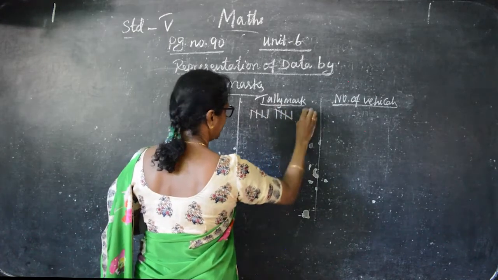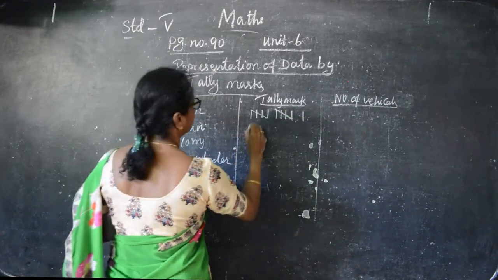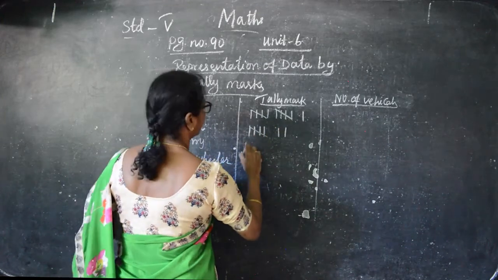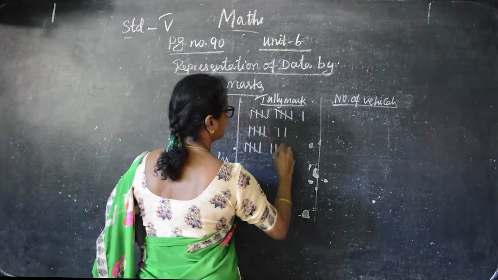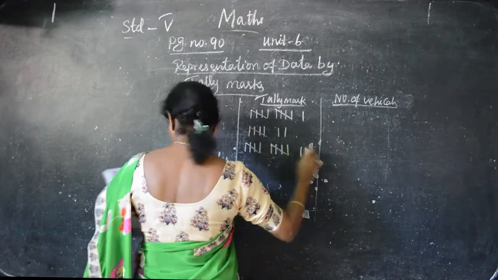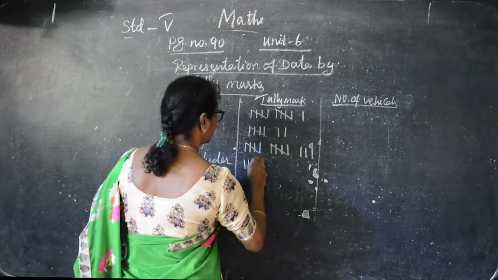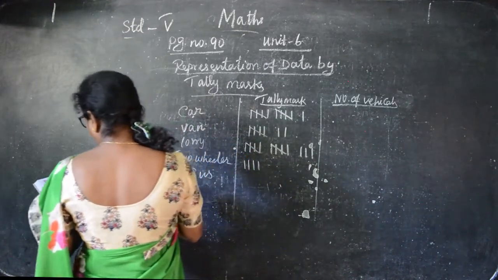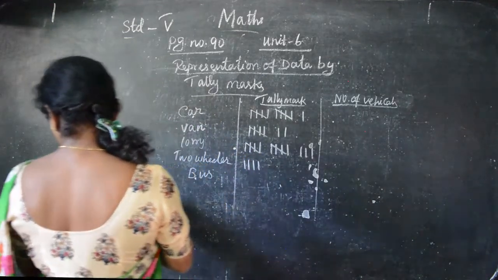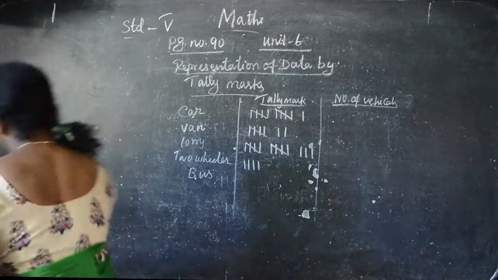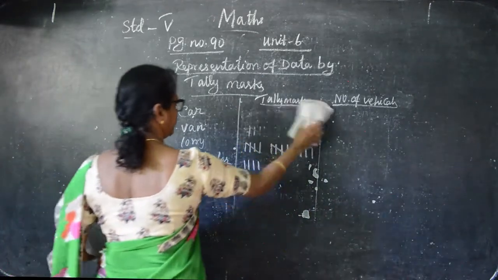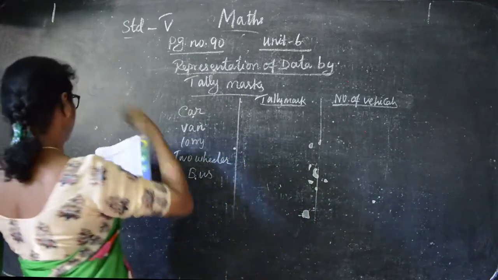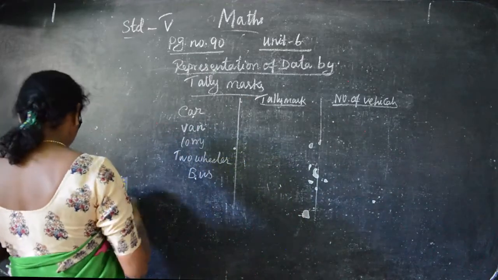Van is 7. Lorry 13. 12. For every 5 they are giving the cross line.